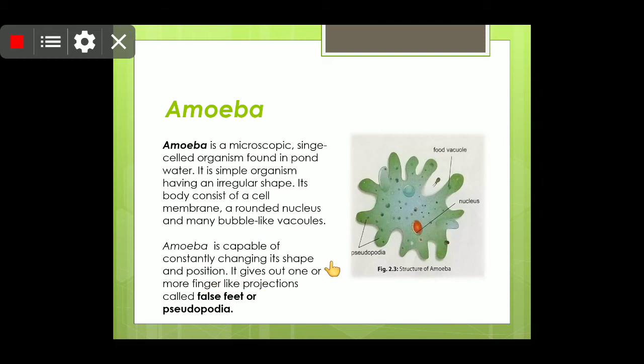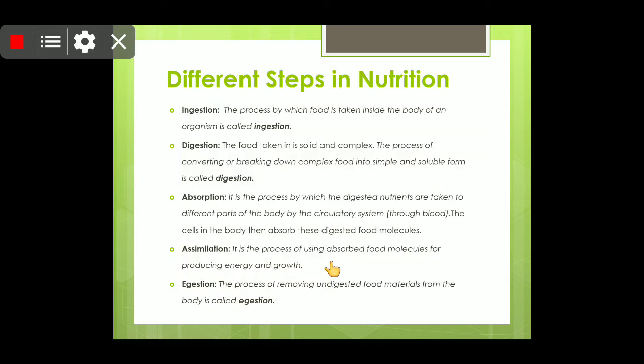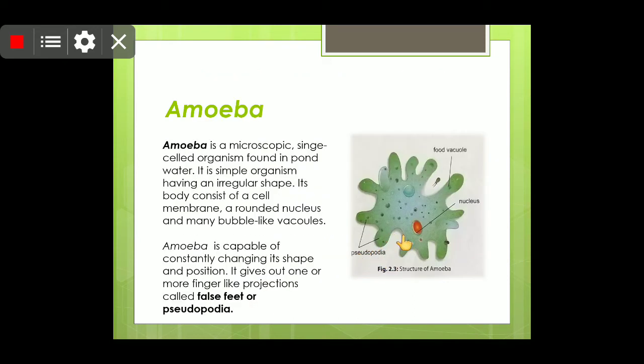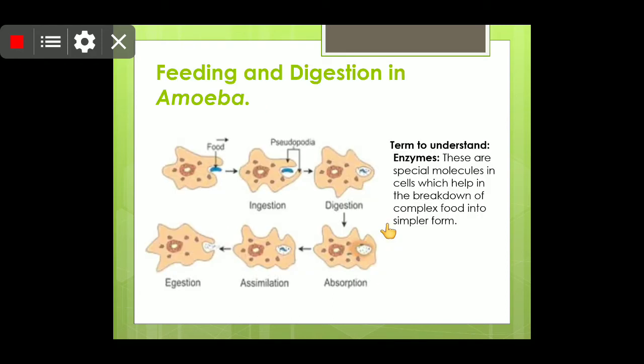Okay, amoeba is capable of constantly changing its shape and position. It gives out one or more finger-like projections, and these projections are known as false feet. We call them false feet, and they play the major role in the nutrition of amoeba. Okay, now we will see how this is done.